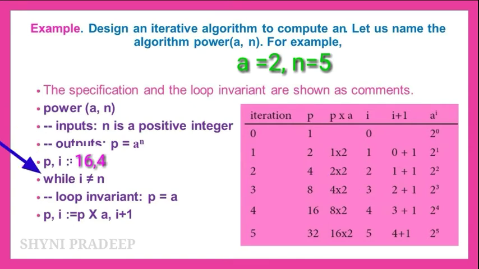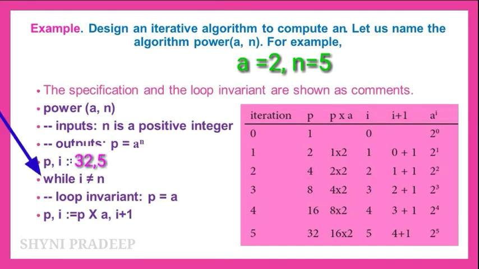Again check the condition: i is not equal to n, where n means 5. So 4 is not equal to 5. This is also true, so again execute the statements p is equal to p into a and i is equal to i plus 1. The p value is 16 and the a value is 2, so 16 into 2 is 32. And the i value is 4, and 4 plus 1 means 5.